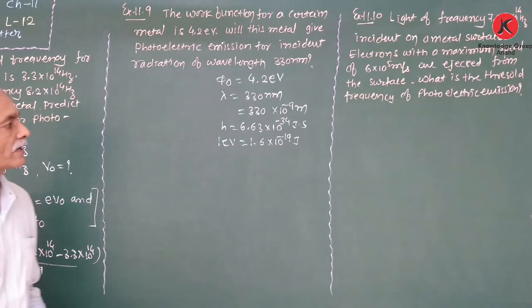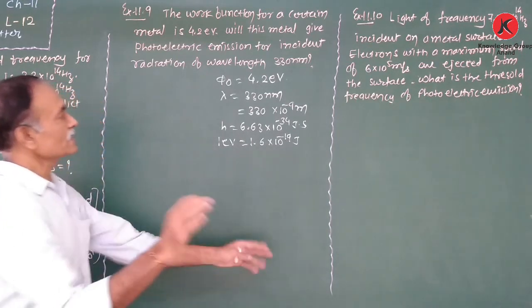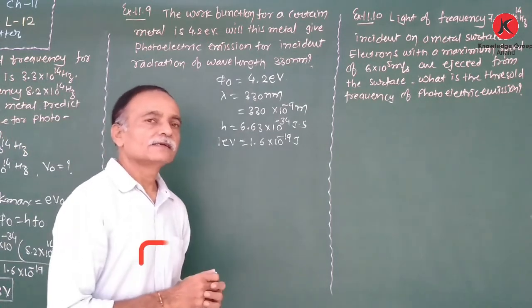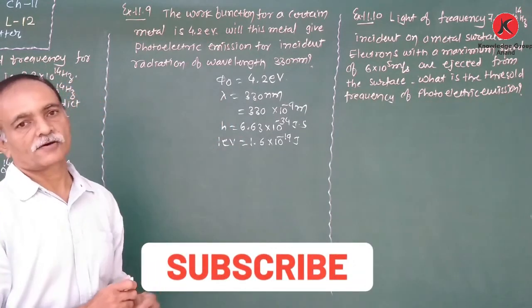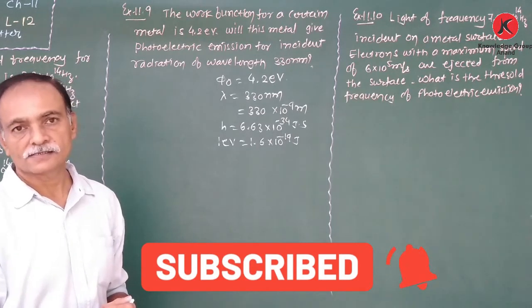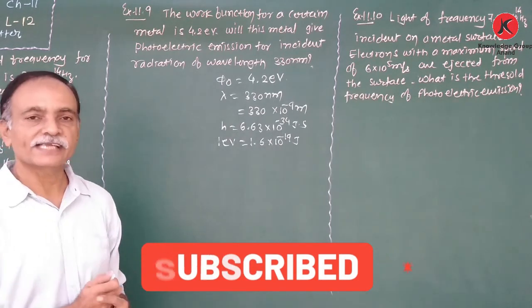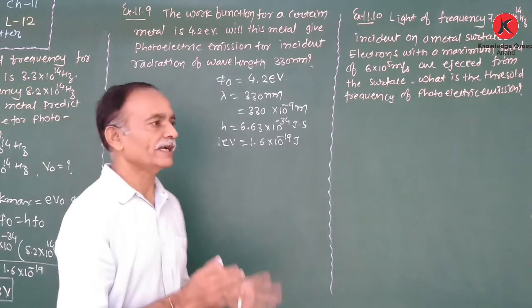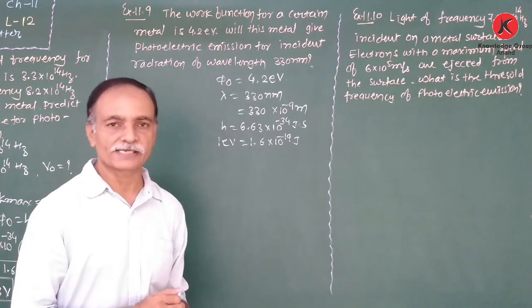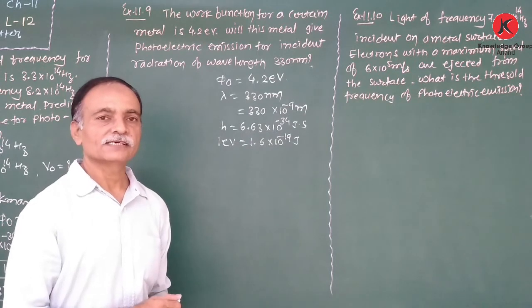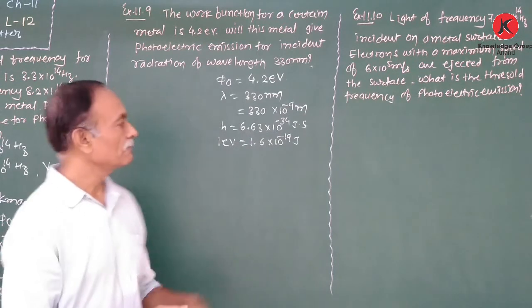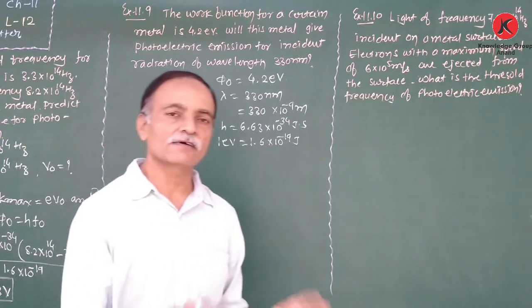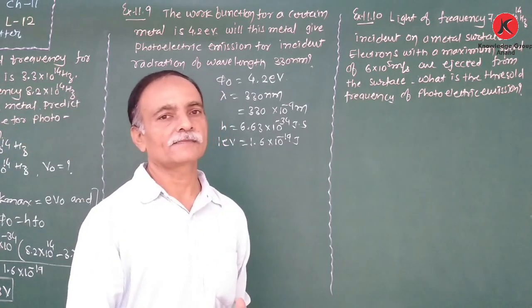Now listen. Here we have to predict whether, for incident light of 330 nanometer, photoelectric emission takes place. For that purpose, we have to calculate the total energy incident on it. Therefore, E is equal to hf, but the frequency is not given, the wavelength is given. Therefore, E is equal to hc upon lambda.